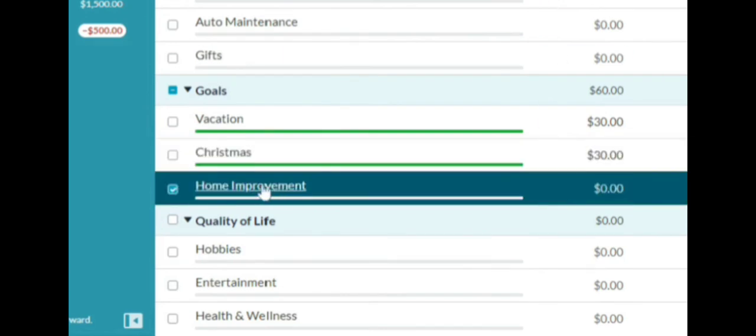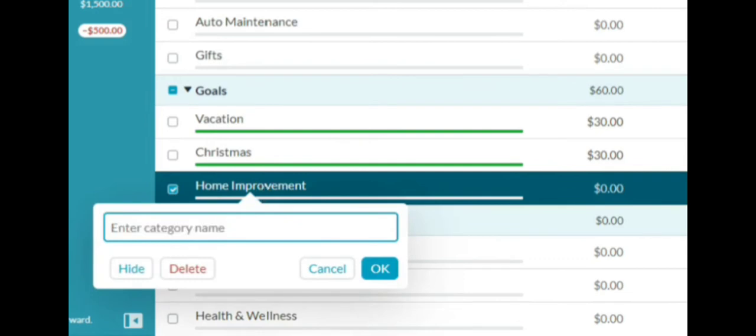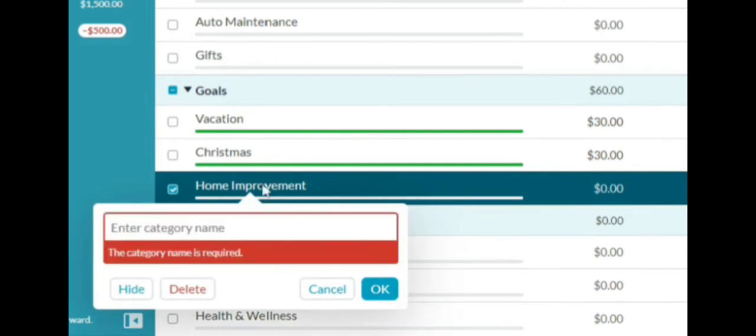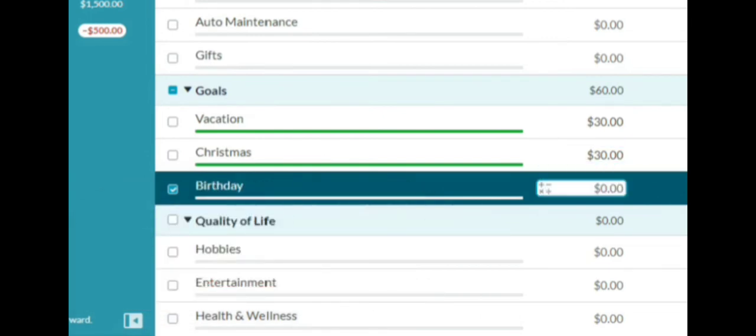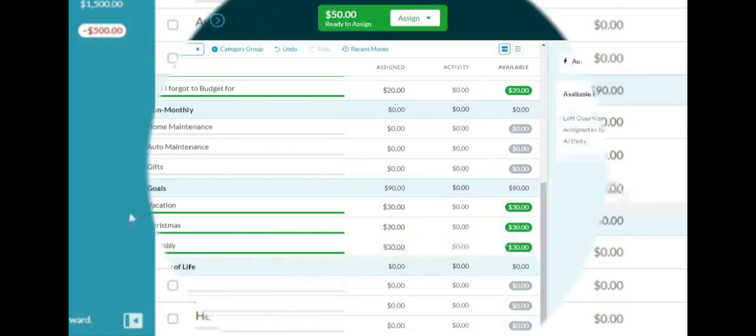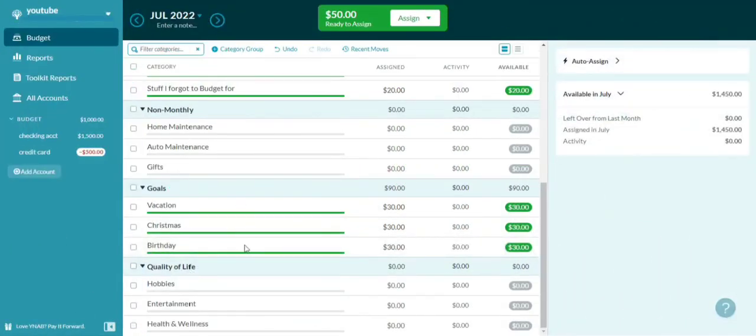Another goal that I have is for my child's birthday. Oops. Birthday, because they always come every year. So we're going to add $30. Oh, we're done. We don't have any other goals. Let's say, for example, I already did my car maintenance and stuff like that, right? We have $50 left. What do you want to do with this $50?